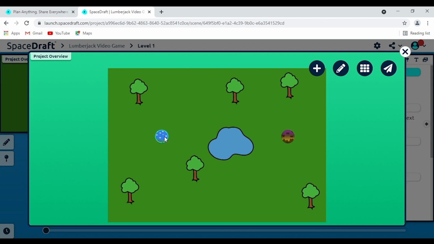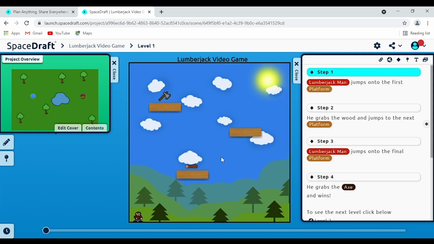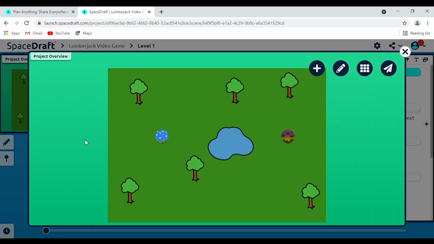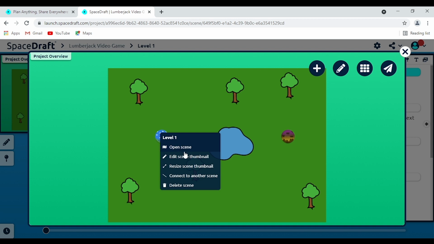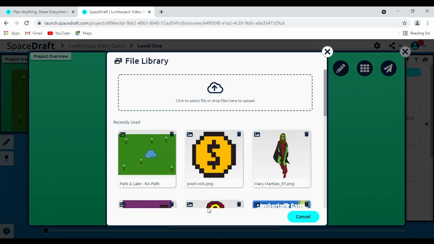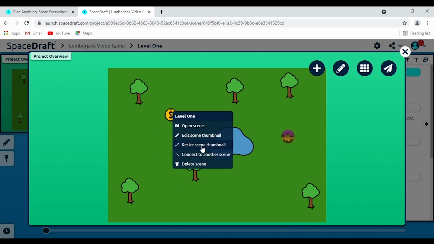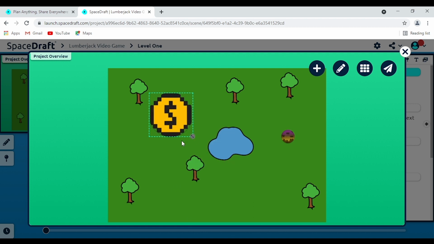But let's make them do some even more cool stuff. So if we right click on them, we can, well, open the scene. It'll take us straight there. But we'll go back to edit cover and make them look even prettier. We can edit the scene thumbnail, so we can browse through. We can actually even rename our scene here. Why not? Let's do it. We'll call it level 1, but we'll spell it that way this time. We'll click browse, and maybe we want it to be this coin. Sure. So now it's that coin instead of that other image before. Why not? From here, we can resize the thumbnail so we can make it a little bit bigger, and then we can even connect it to other scenes.